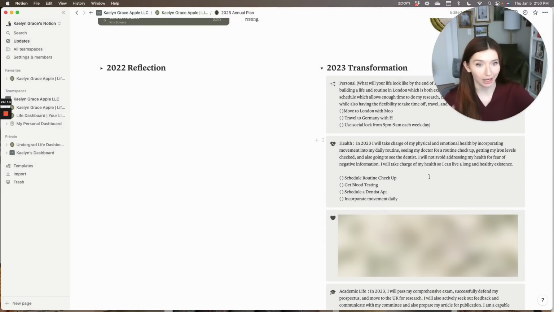Next, we've got health. Like I said, I want to go see the dentist. I need to make sure that I am scheduling a routine checkup. I also have to go get some blood testing to get my iron checked. Those are a couple of things that I want to make sure that I am addressing in 2023.